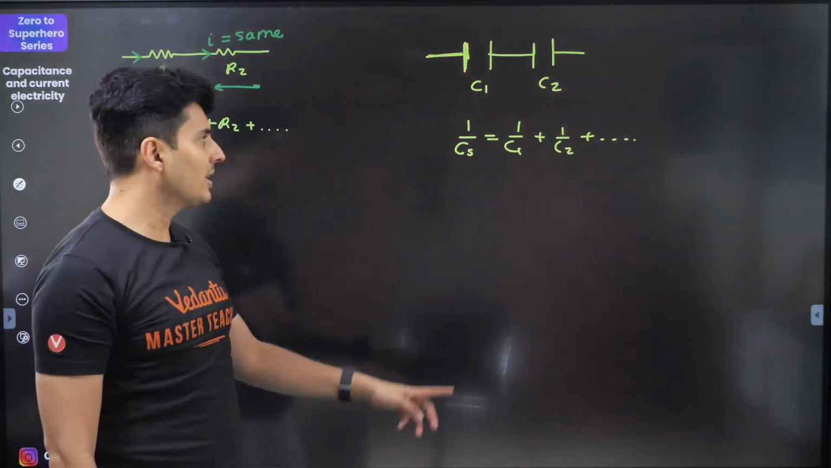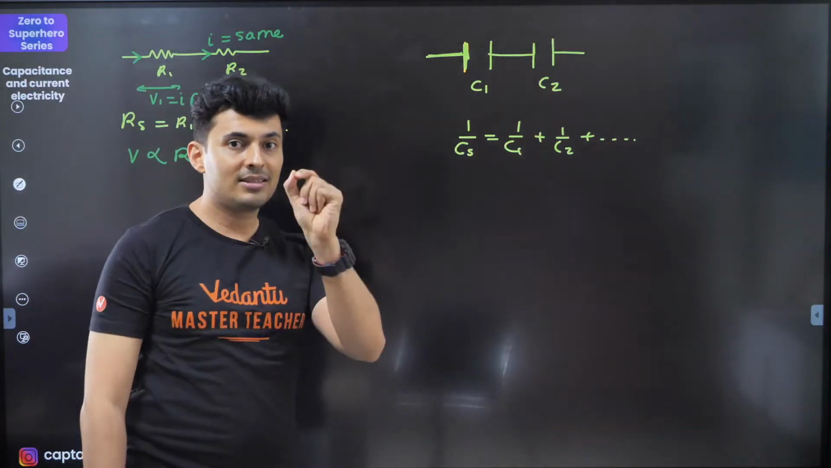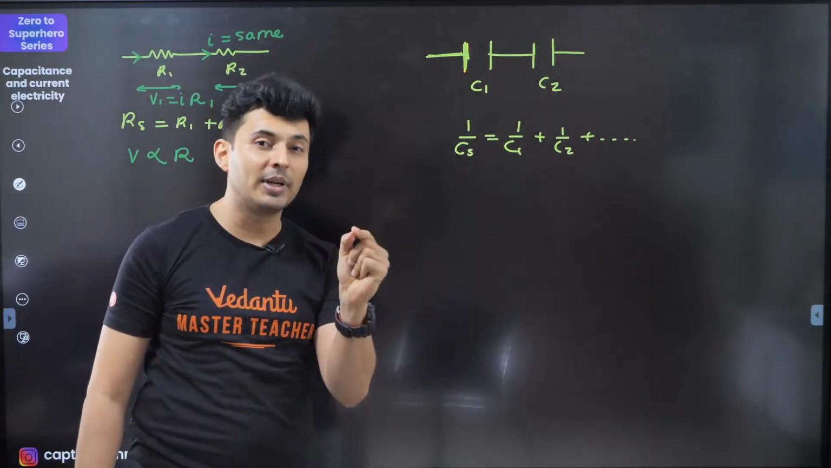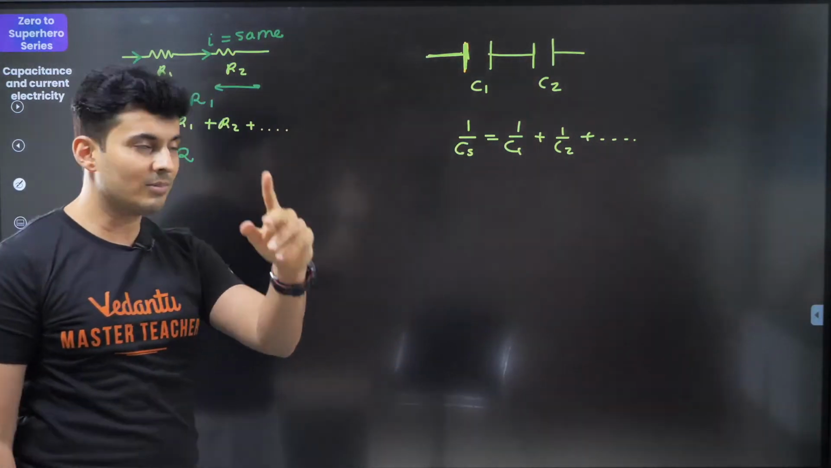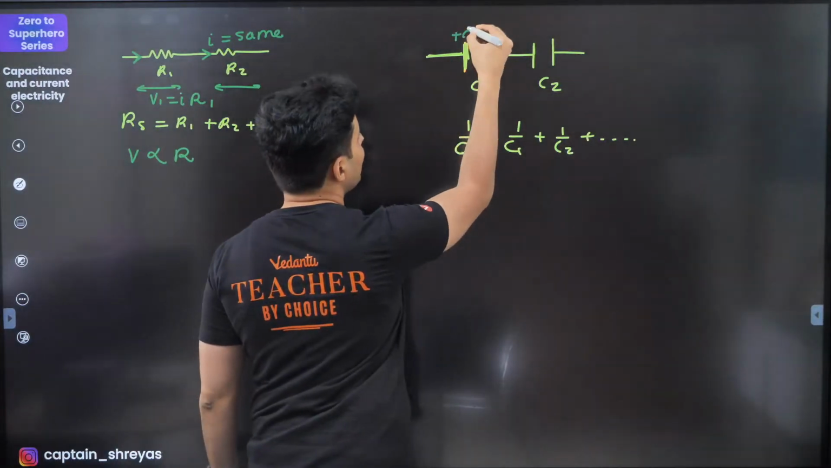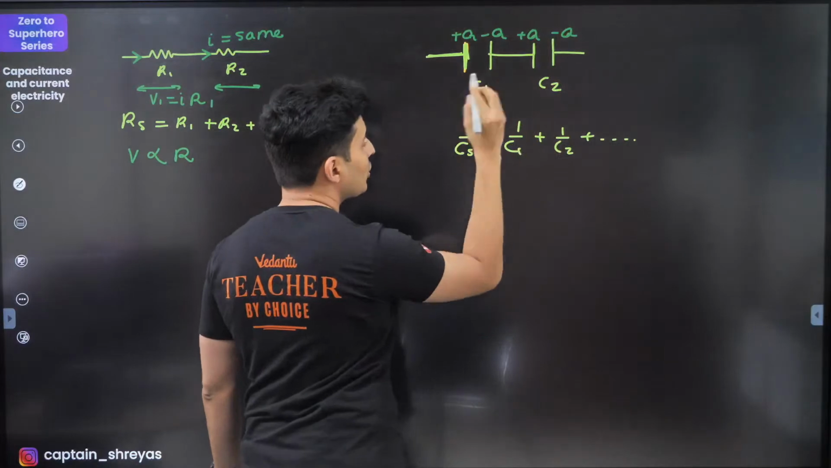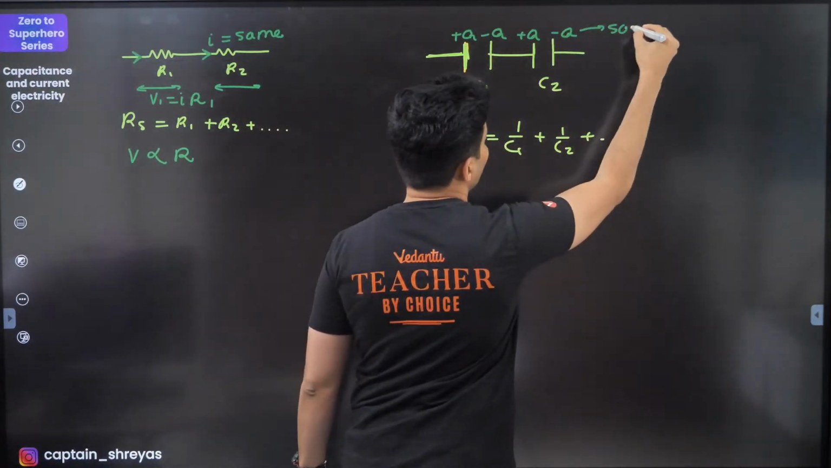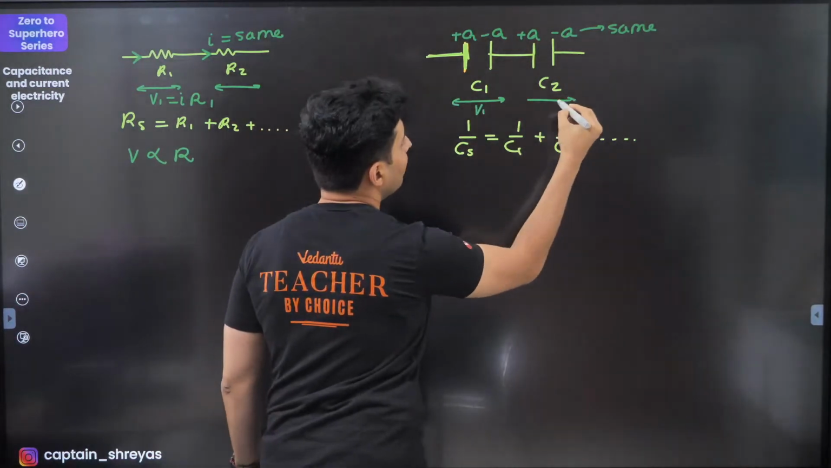The most common mistake is whenever students solve these problems, they forget to take the reciprocal. This same kind of silly mistake also happens in optics, because 1 by v plus 1 by u is equal to 1 by f. So reciprocals, keep that in mind. Don't make that stupid mistake. In this case, you will see that the charges stored are the same. So basically Q is same across all, but the voltage will obviously be different.